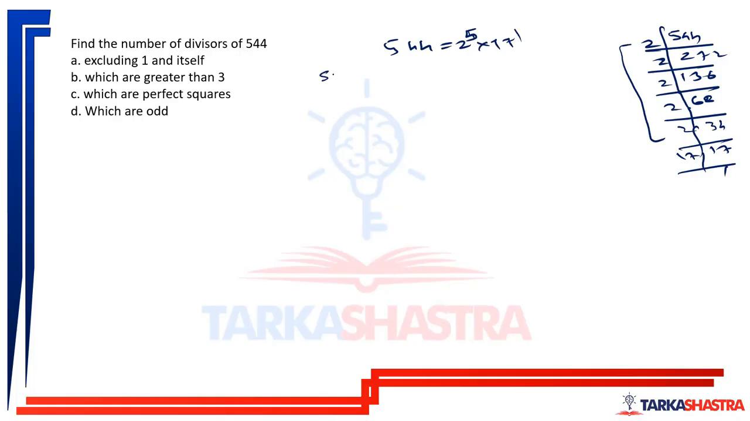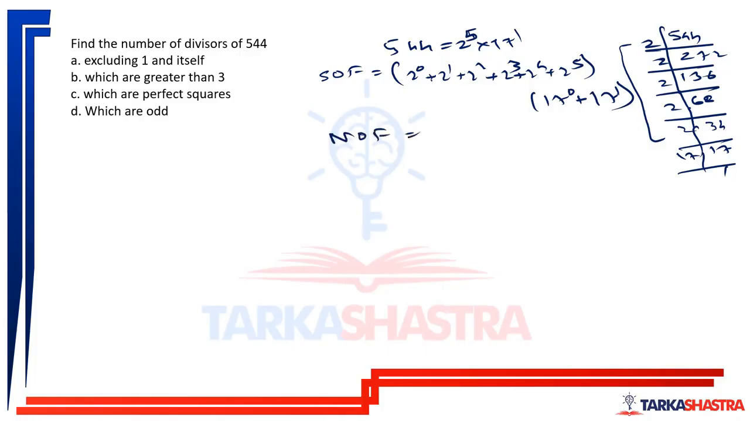Okay. Now sum of the factors: 2 raised to 0 plus 2 raised to 1 plus 2 raised to 2 plus 2 raised to 3 plus 2 raised to 4 plus 2 raised to 5, multiplied by 17 raised to 0 plus 17 raised to 1. Now number of factors will be how much? Here you have 6 terms, here you have 2 terms. So 6 into 2, 12 is the number of factors. Now we want the number of factors excluding 1 and itself. So 1 and 544 I have to exclude. So total number of factors excluding 1 and itself will be 10.